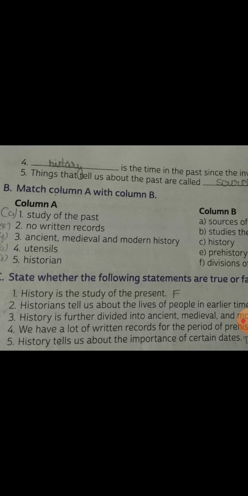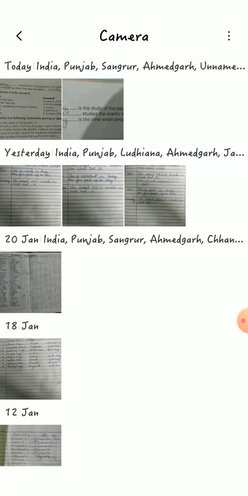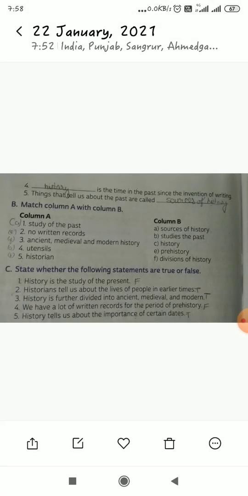Next, history tells us about the importance of certain time dates. This is also false.